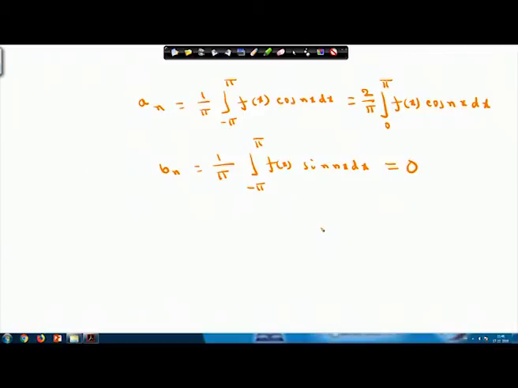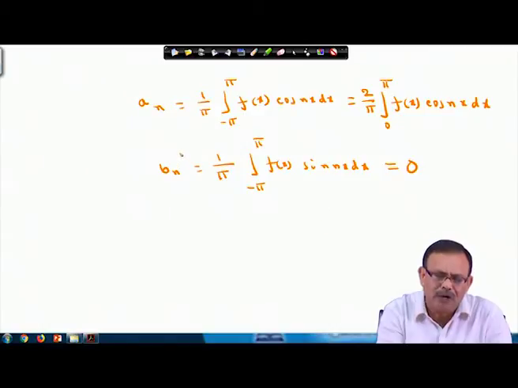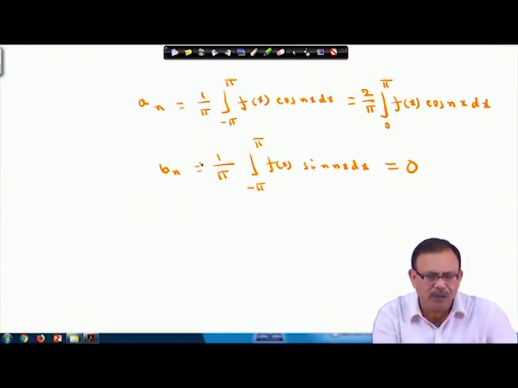So you can say that the Fourier series of an even function consists of cosine terms only, there will be no sine terms.